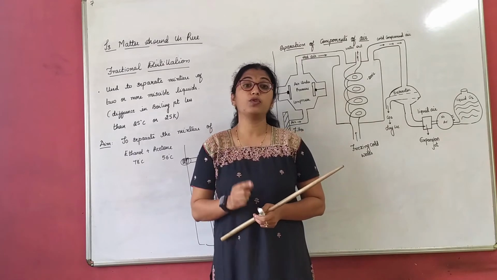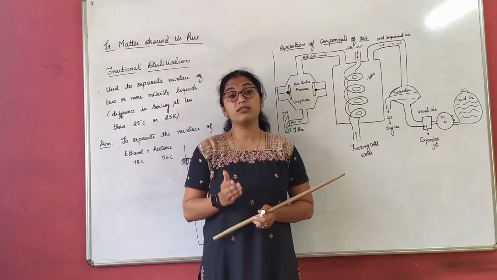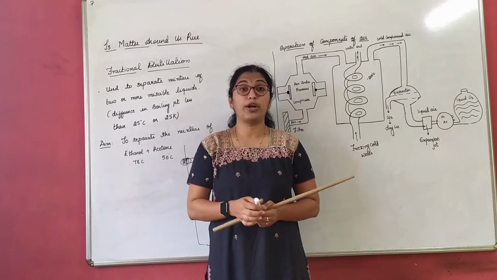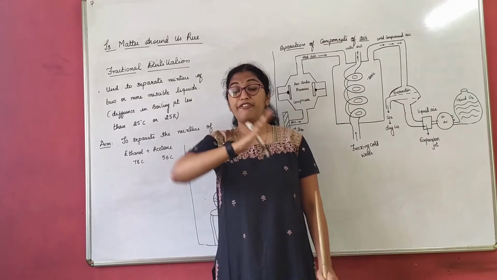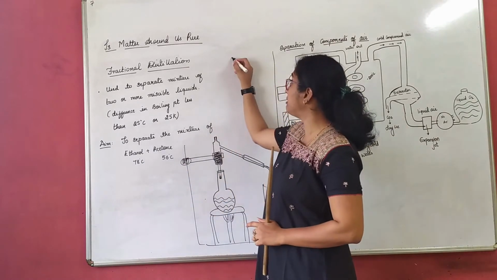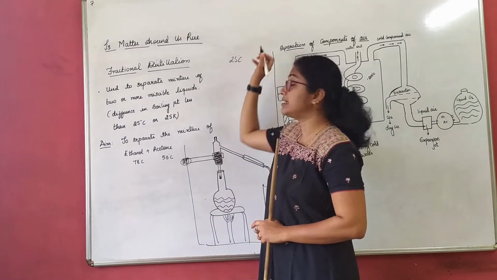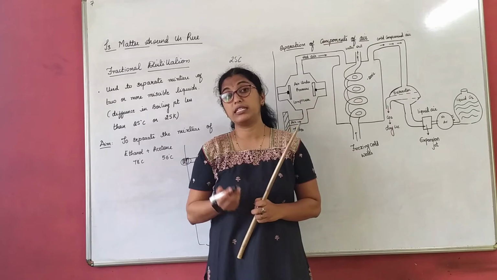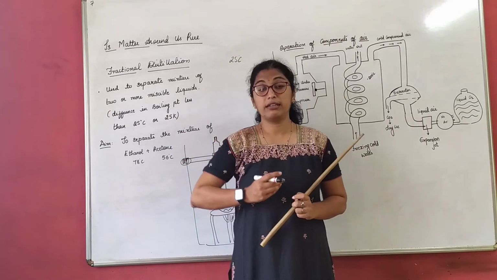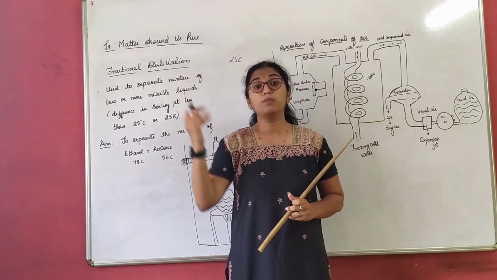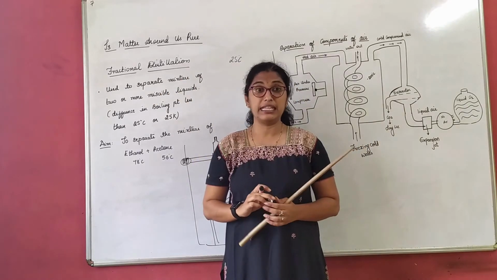Now, one thing we have to always keep in mind: in distillation, when we separate two miscible liquids of different boiling point, the difference between the two liquids' boiling points should always be greater than 25 degrees Celsius. See, acetone was 56, what we used yesterday. Water was 100. That means the difference in the boiling point was more than 25 degrees Celsius.